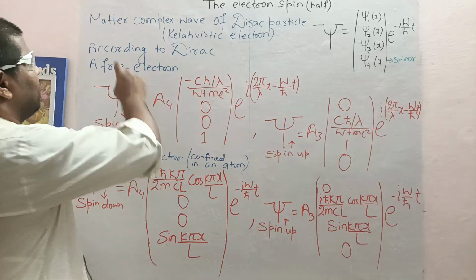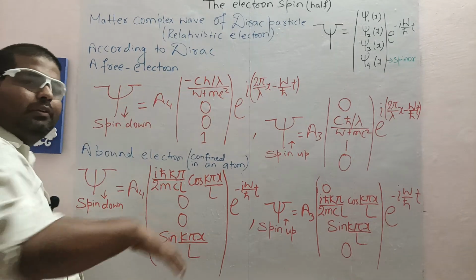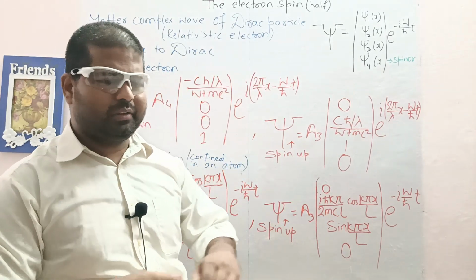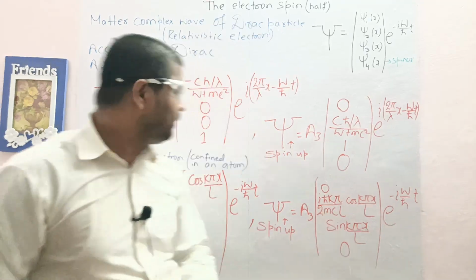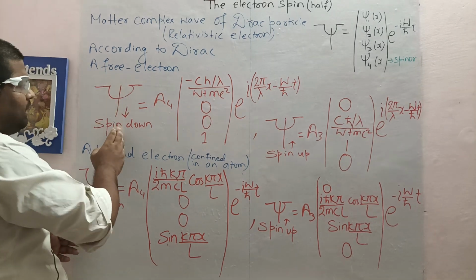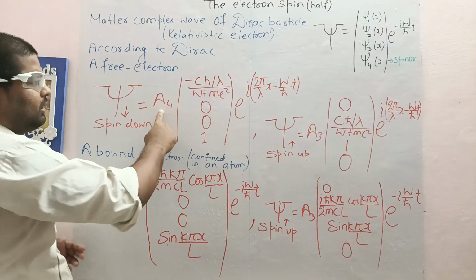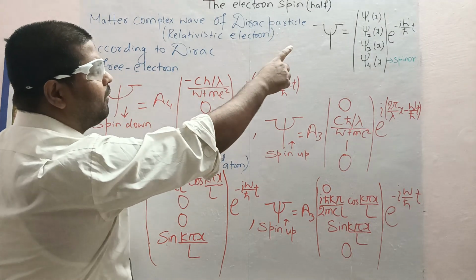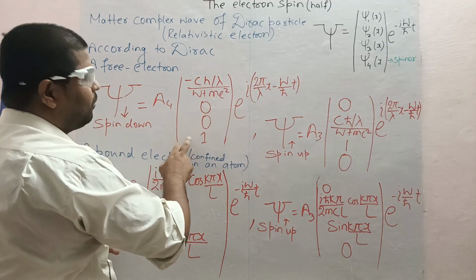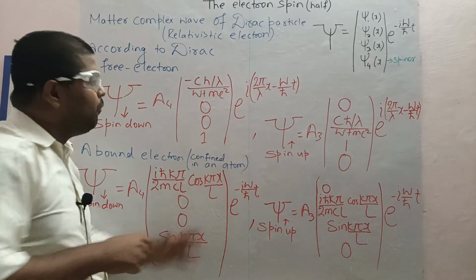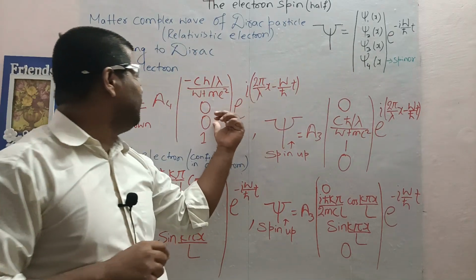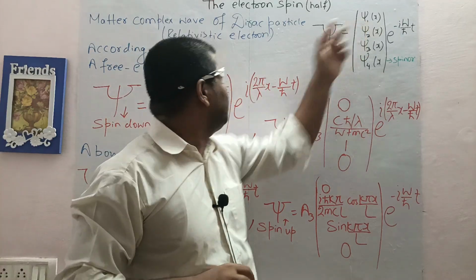Okay, see here. According to Dirac, a free electron, when the electron is free, meaning it's not inside an atom, it's free in space, suppose getting out of an atom or coming towards an atom, the matter wave function in one state is this, a constant. The first amplitude psi1 is this, the second is 0, the third is 0, and the fourth is 1. Why does it happen like this? For this we wrote 1, for this 0, for this 0, for this this.